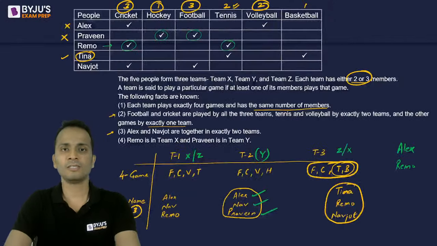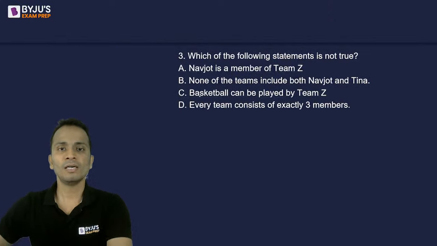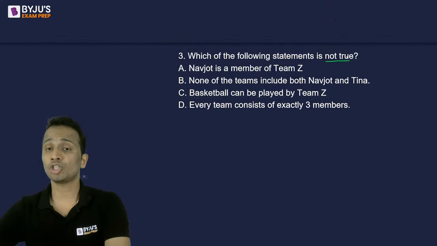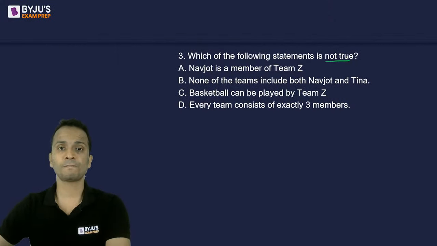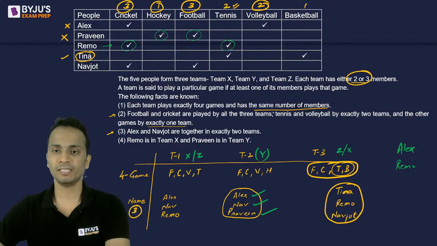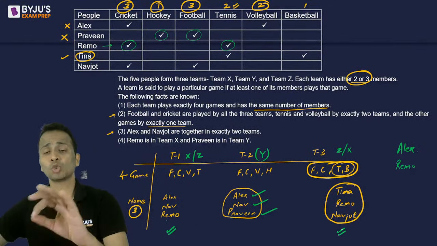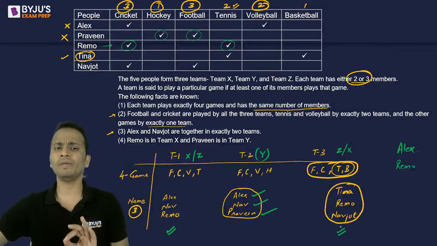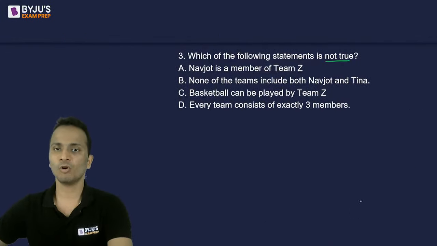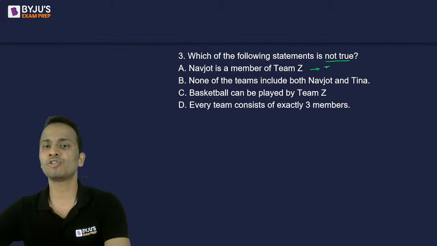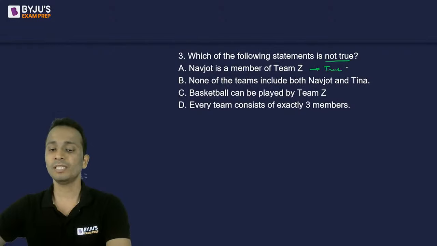All right. So which of the following statements is not true? Not true means false. Navjot is a member of team Z. Now, Navjot is a member of team number 1, as well as team number 3. So, I can say that definitely Navjot will be a member of team Z. So this statement is true. This statement will always be true.